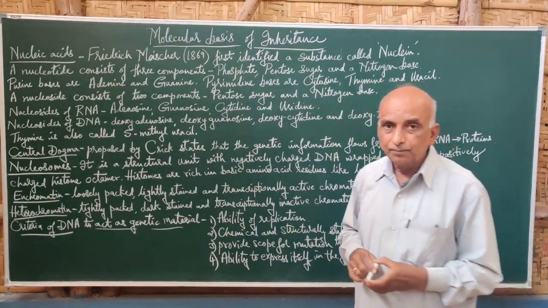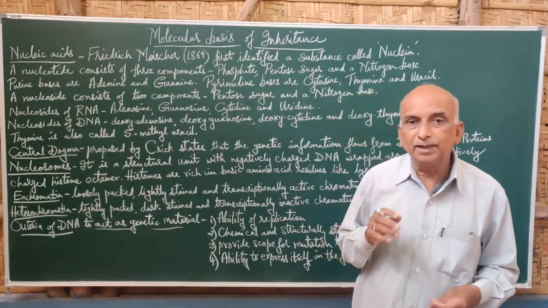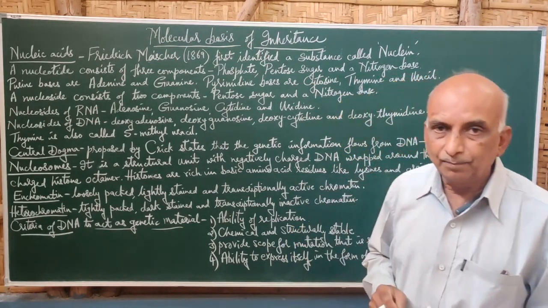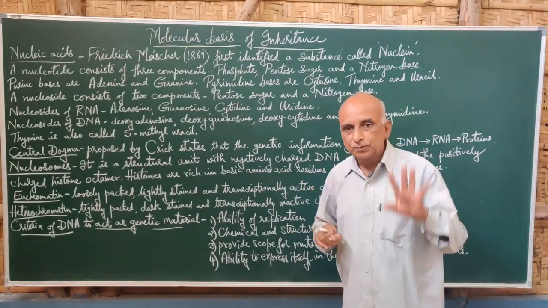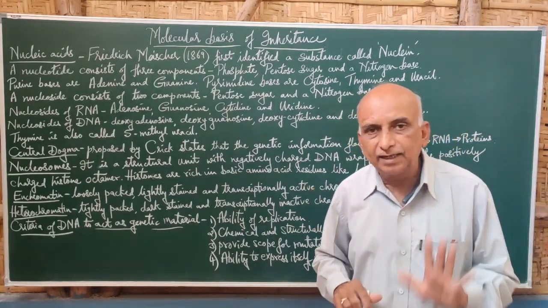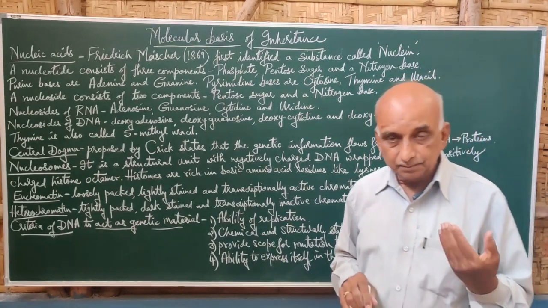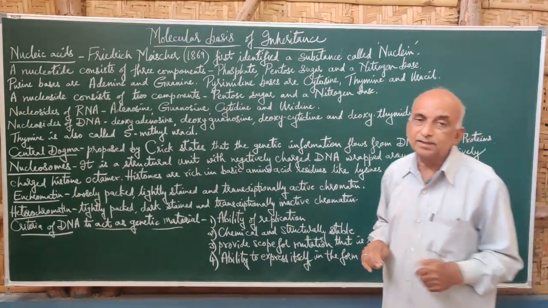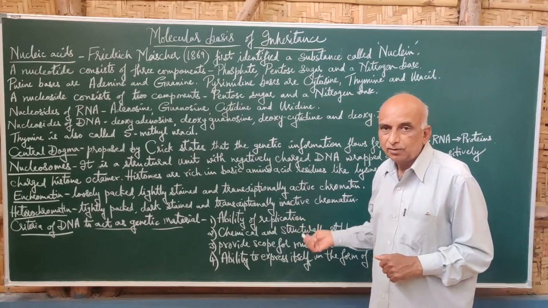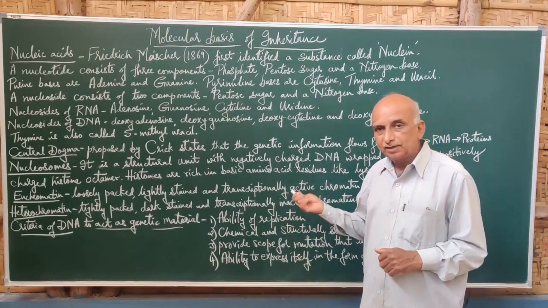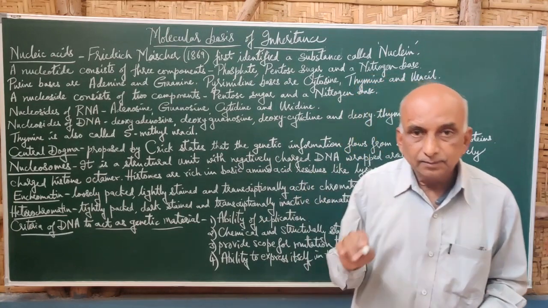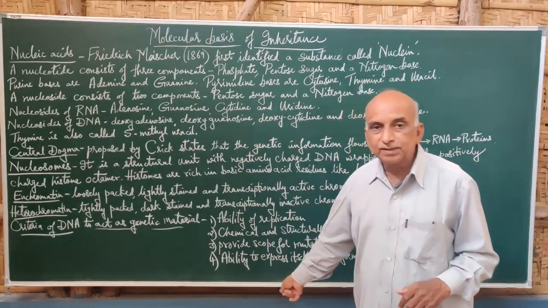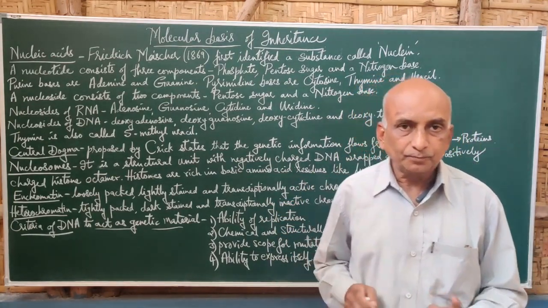Even then, DNA is the only biomolecule which acts as genetic material. It has 4 important criteria to act as genetic material, which are not present in RNA. RNA is also a nucleic acid, DNA is also a nucleic acid, but DNA possesses 4 important criteria.